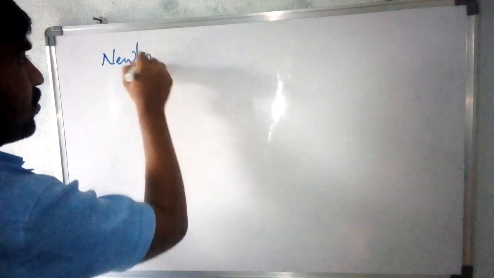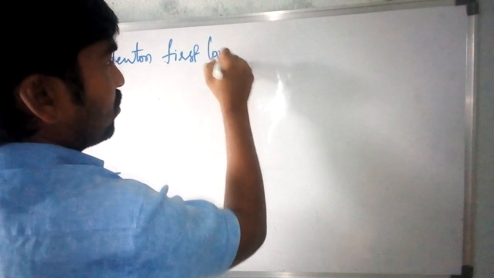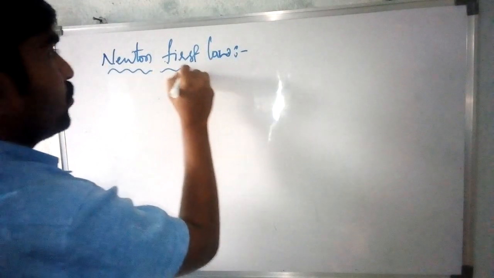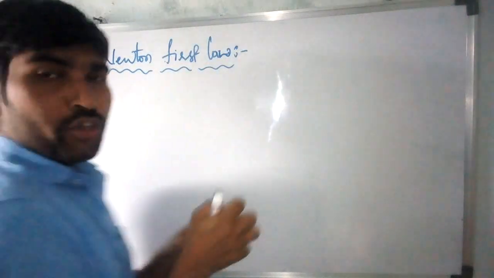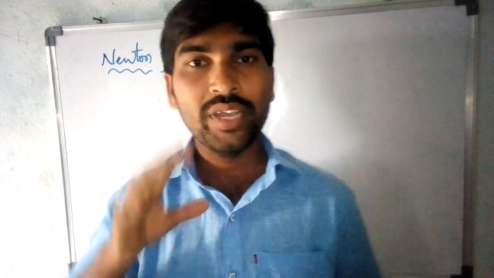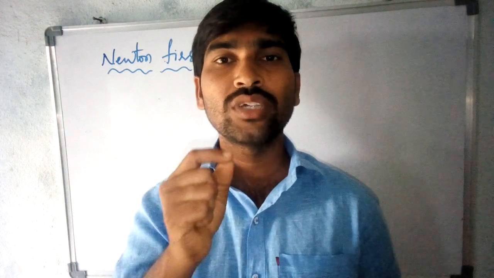Newton's first law is basically about rest. If there is no change with respect to surroundings, it is considered a rest position, so the first law is related to the rest position. What is Newton's first law?